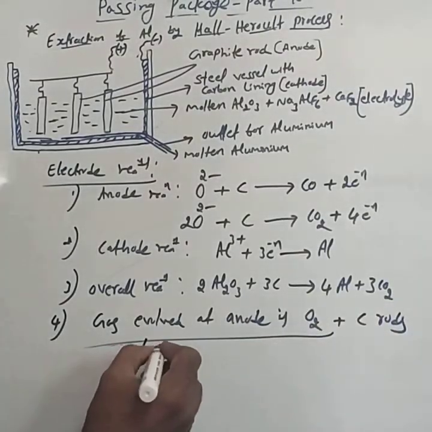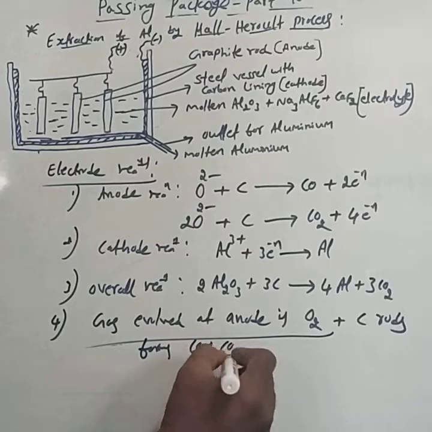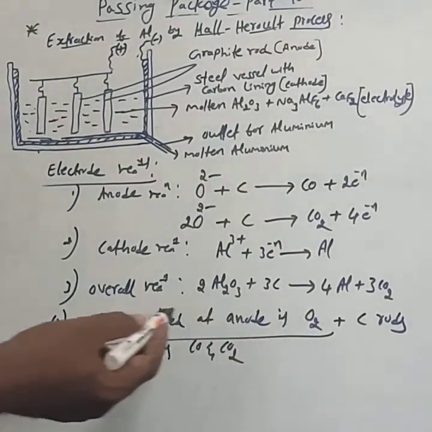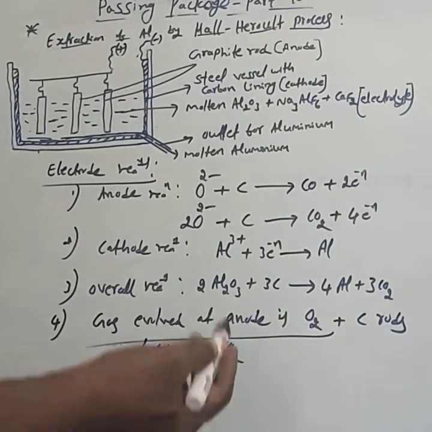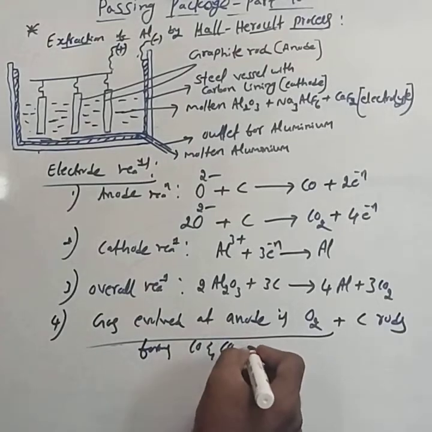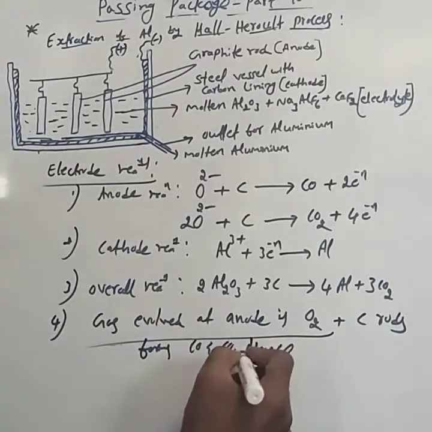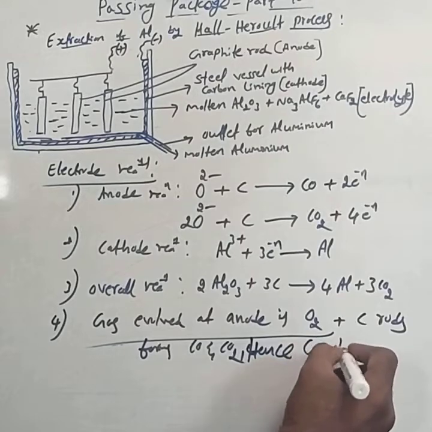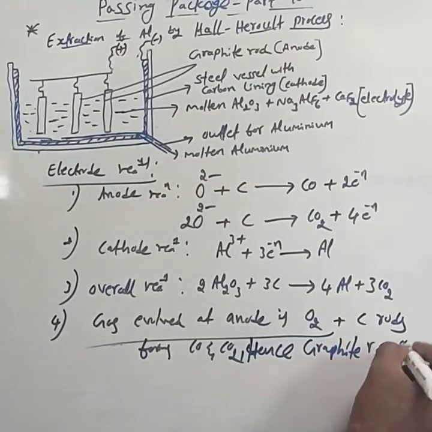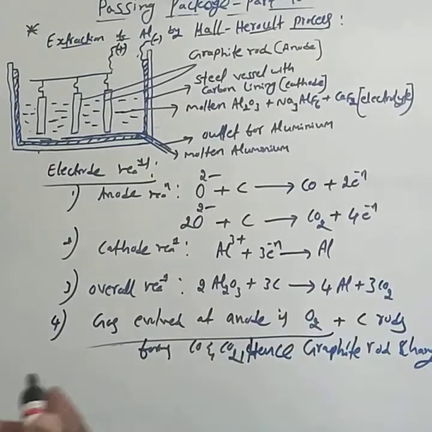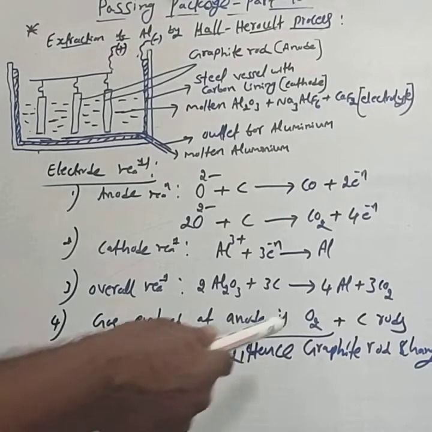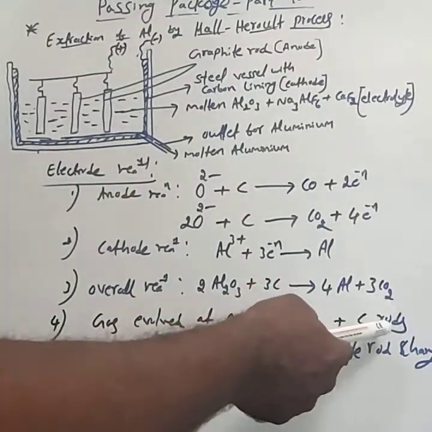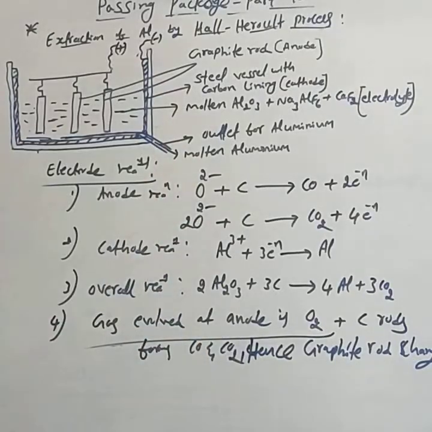Oxygen gas evolved at the anode combines with carbon rods and forms carbon monoxide and carbon dioxide. Hence the graphite rods should be changed every few minutes. Why should graphite rods be changed every few minutes? Because oxygen evolved at the anode combines with carbon rods, forming CO and CO2.